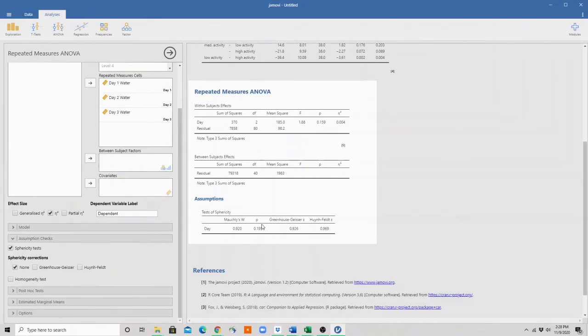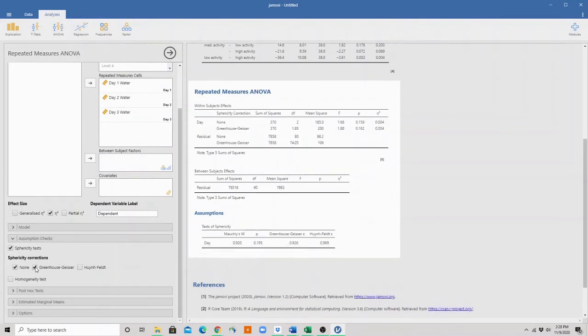However, if we had broken the assumption, we would want to run a Greenhouse-Geisser test so that we could also get the results for Greenhouse-Geisser. Let me show you what I mean by that. If the Mauchly's had a p-value of below 0.05, that meant that we were breaking the test of sphericity. And I would click over here on Greenhouse-Geisser, and up here at top in my within subjects effects box, my Greenhouse-Geisser results would appear.